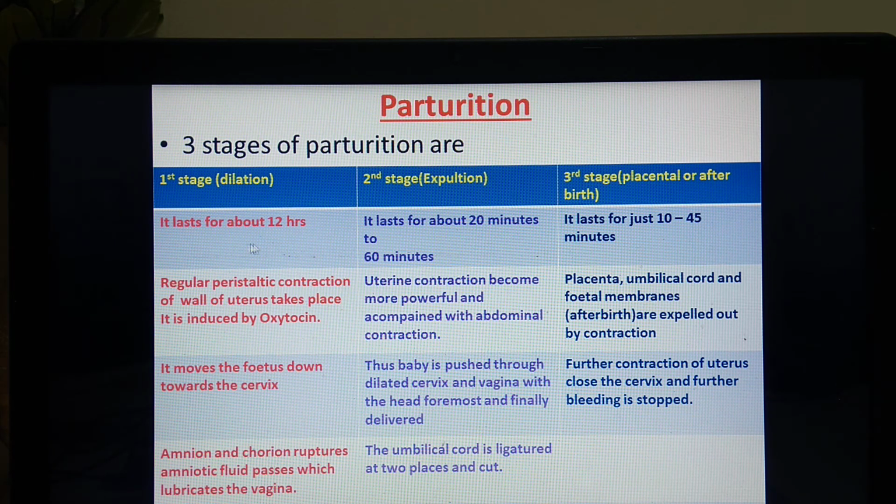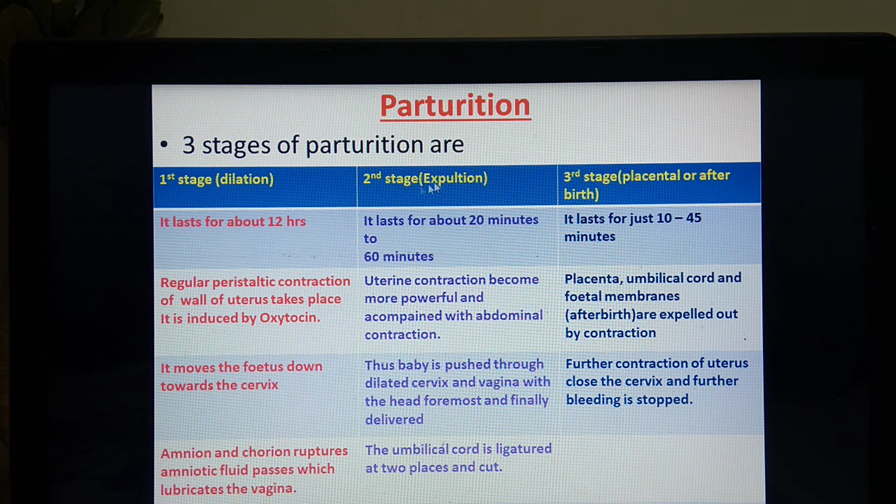It lasts for about 12 hours. That means it's a longer phase of parturition, requiring nearly 12 hours. Because of that, the fetal placenta is pulled out and it makes the baby free. So these are the changes taking place during the first stage, dilation.